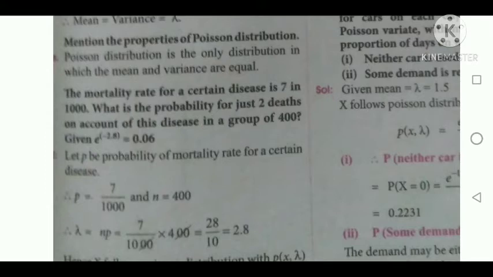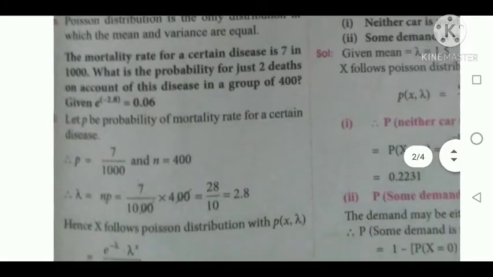Let p be the mortality rate of the disease, that is p equal to 7 by 1000, which is 0.007. So n equal to 400. To find lambda, we multiply n and p, that is 7 by 1000 and 400. After cancelling it, we get 2.8 as lambda.